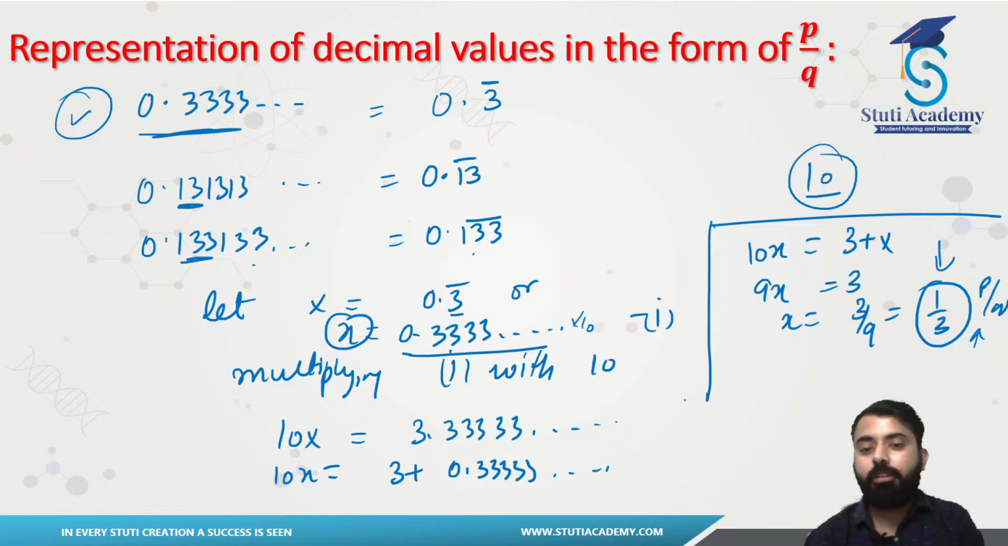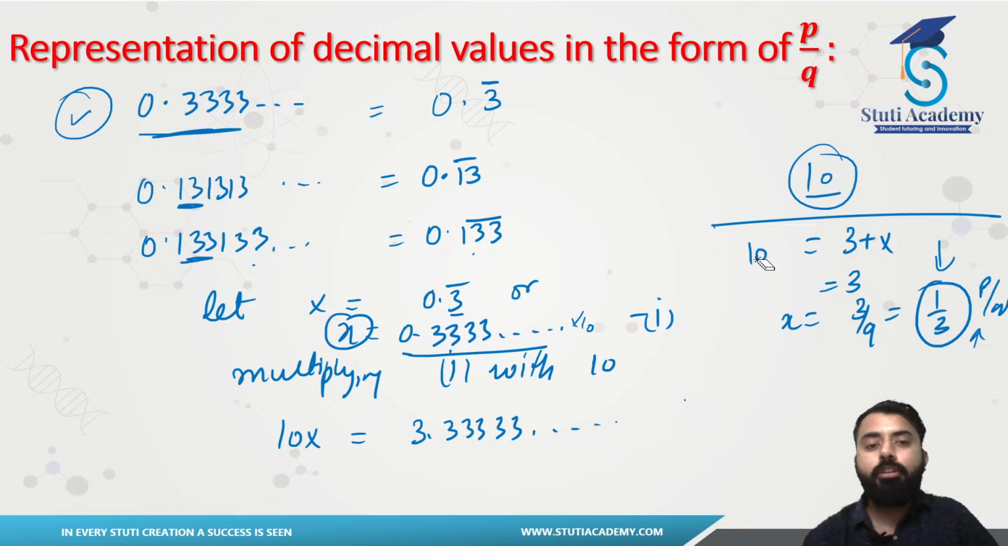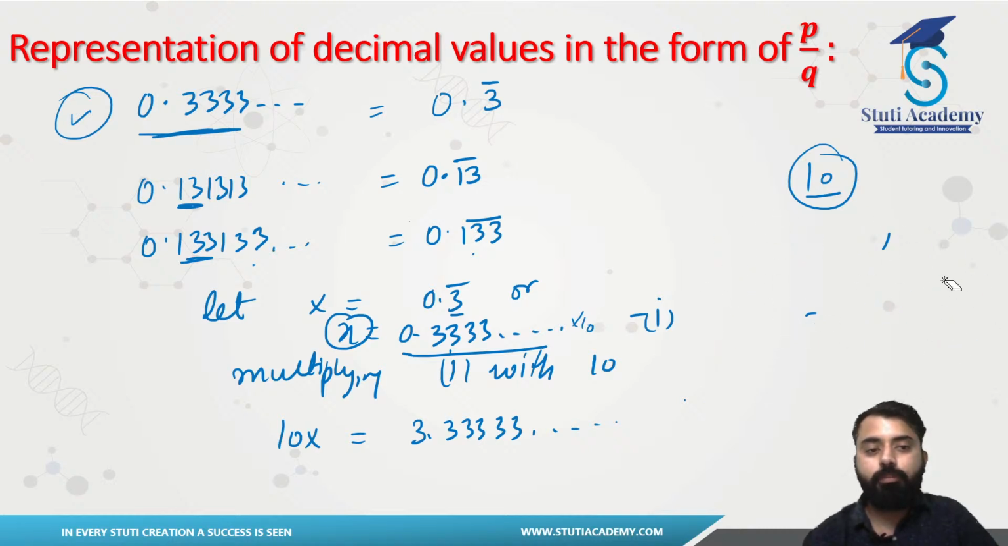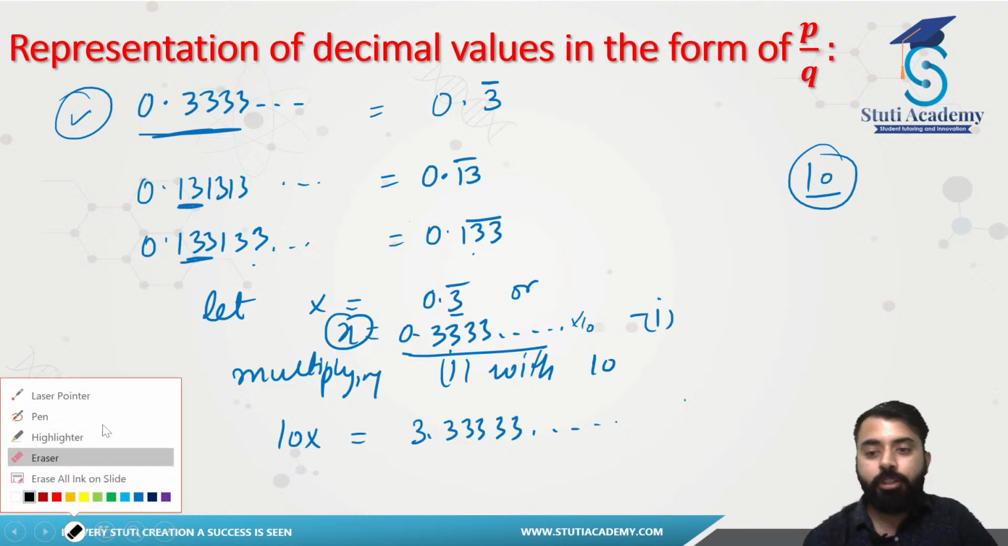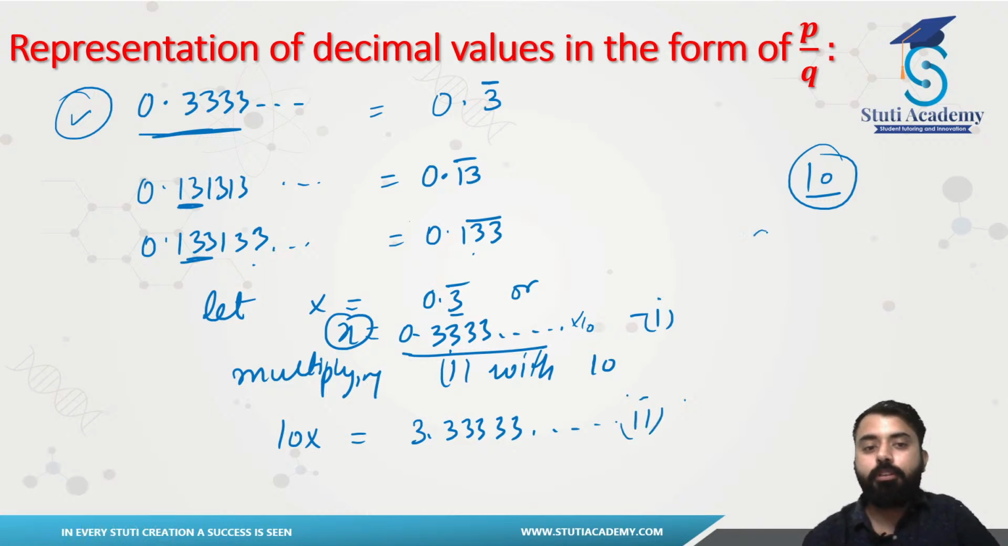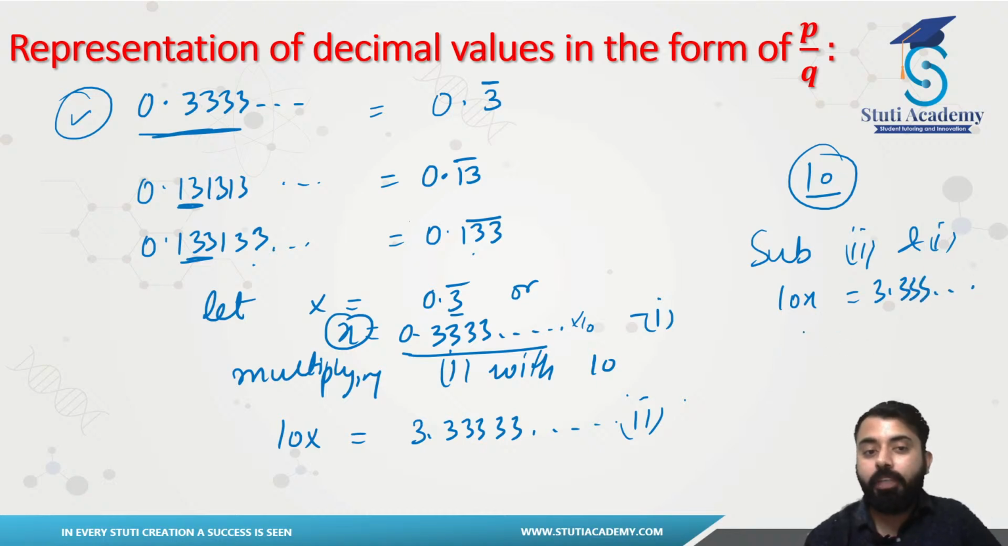You can do it with this method, or you can do it with one more method. In that, you will be subtracting your 2 equations. So let me name this new equation as the second equation. We will be subtracting 2 and 1. So 10x will be 3.333 dot dot dot, and we have an x here which is equal to 0.333 dot dot dot. Now just subtract them, putting a negative sign here. This will be 9x.